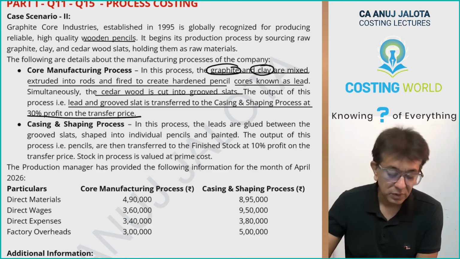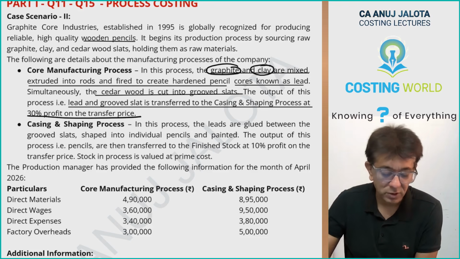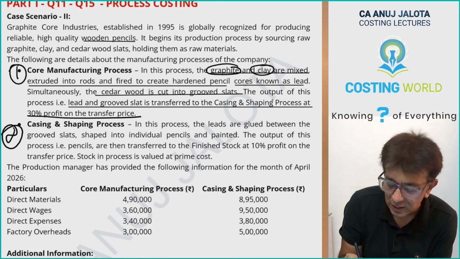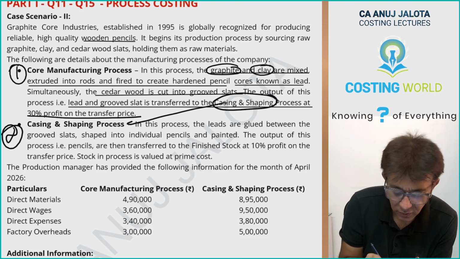Further, casing and shaping process. So this was the first process. Now this is the second process. Whatever they had told, from here the goods will be transferred to this process.